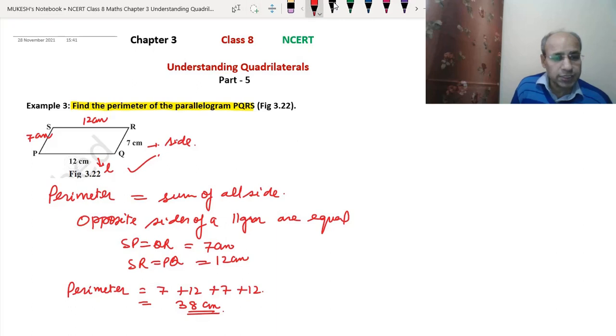If this is 12, then this will also be 12, and we have added all the sides. So now it comes to 38 centimeters, which is the perimeter of this parallelogram. Okay, I hope you would have understood this example. Now let's do example 4.